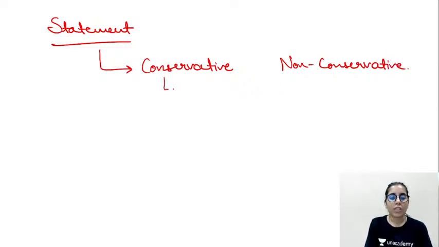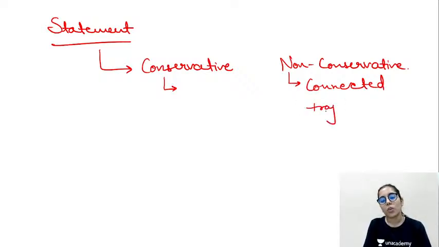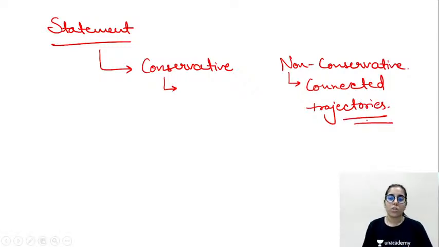If the system is conservative, meaning there is no energy loss, the trajectories will be regular and will not intersect with each other. For a non-conservative system, the trajectories will be connected curves. Where there is some energy loss, even in that case, no two trajectories will intersect with each other, the same way as in the conservative system we have talked about.